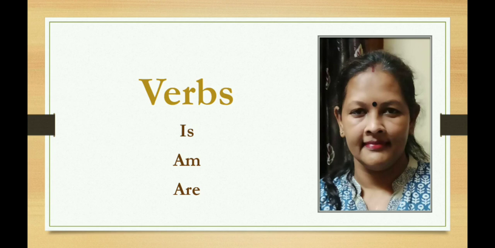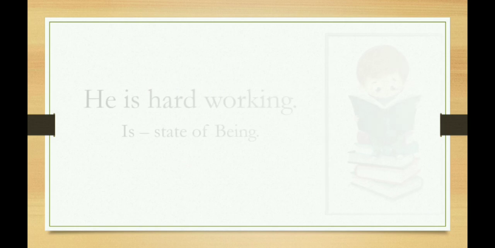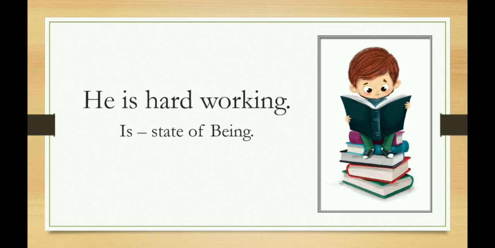Today we are doing chapter 13, verbs of grammar. Now we will understand the usage of is, am and are. These are also auxiliary verbs, also known as helping verbs. He is hard working. Is is a state of being in this sentence and it is used with the present tense. He is hard working. State of being.